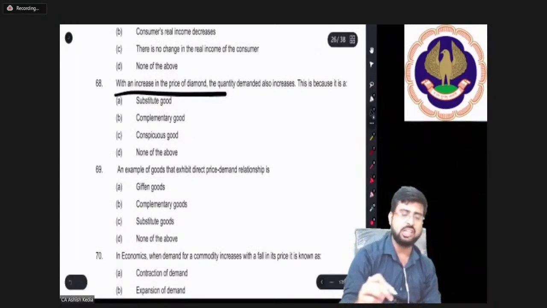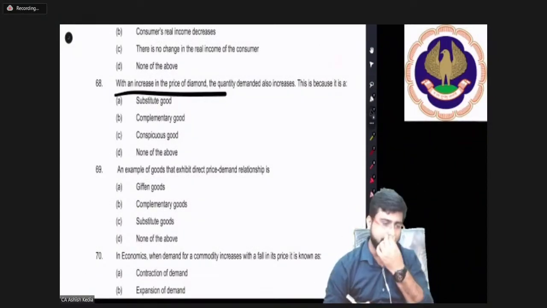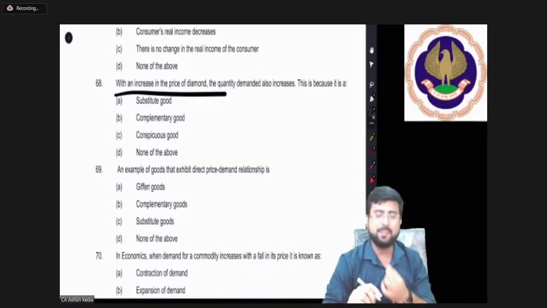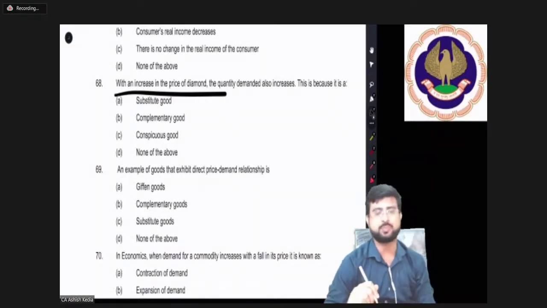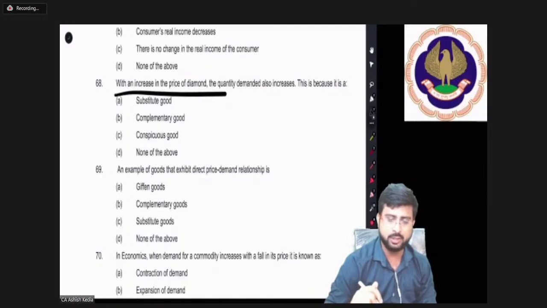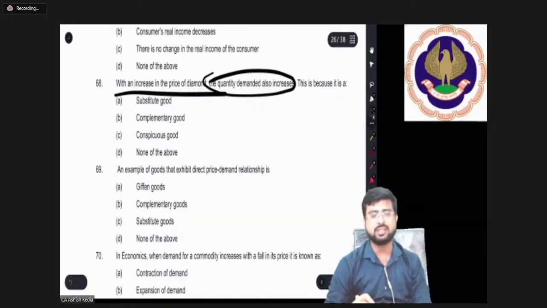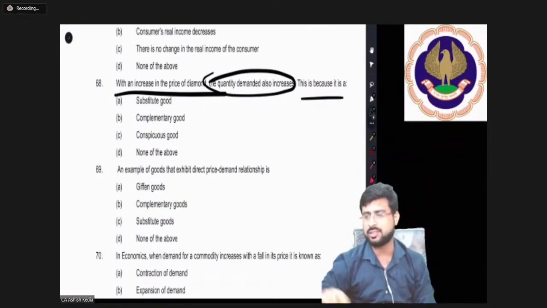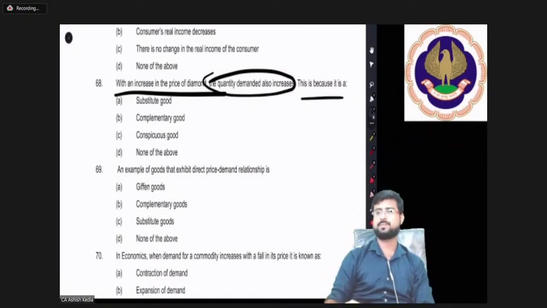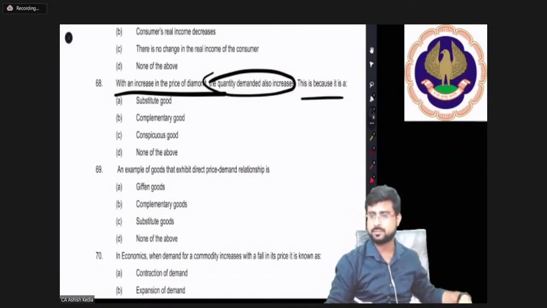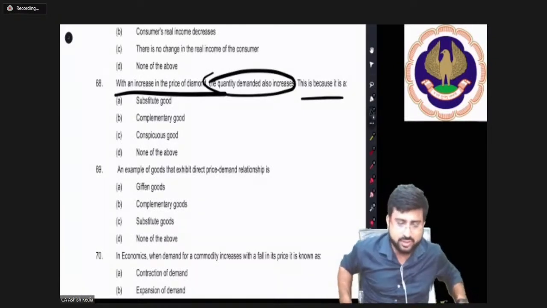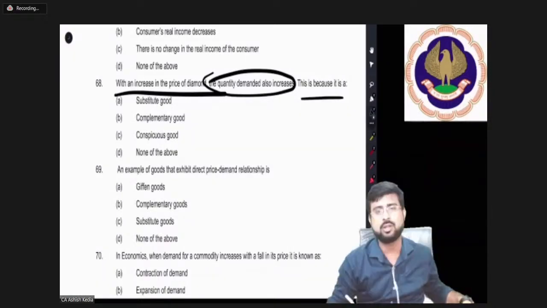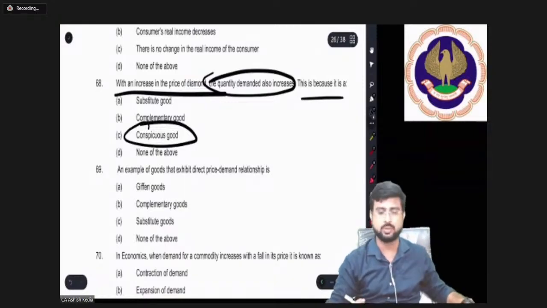With an increase in price of diamond, so basically the diamond is getting more and more expensive, what will happen to the quantity demanded? It will increase. Why is it happening? Why is it violating the law of demand? What do you think, guys? Yes, because it's a conspicuous good, or you can say snob good. We have studied Veblen good. There are different names.